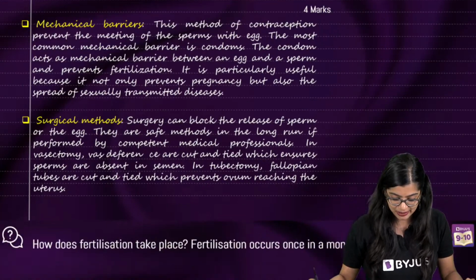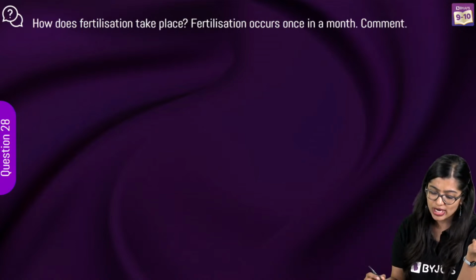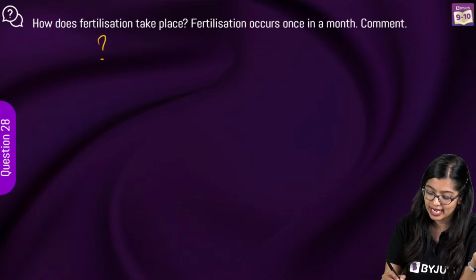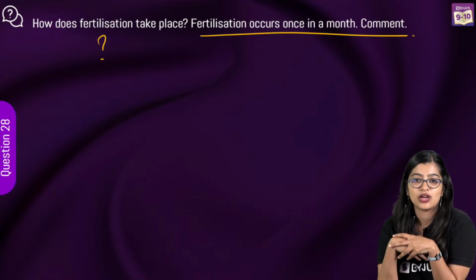All hearts, awesome. Now next, last set of questions. How does fertilization? So easy. How does fertilization take place? Fertilization occurs once a month. Comments. Okay.